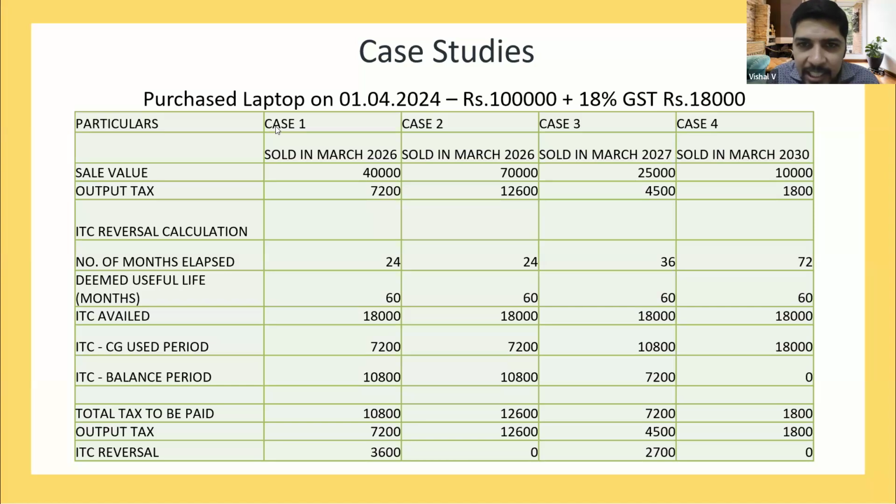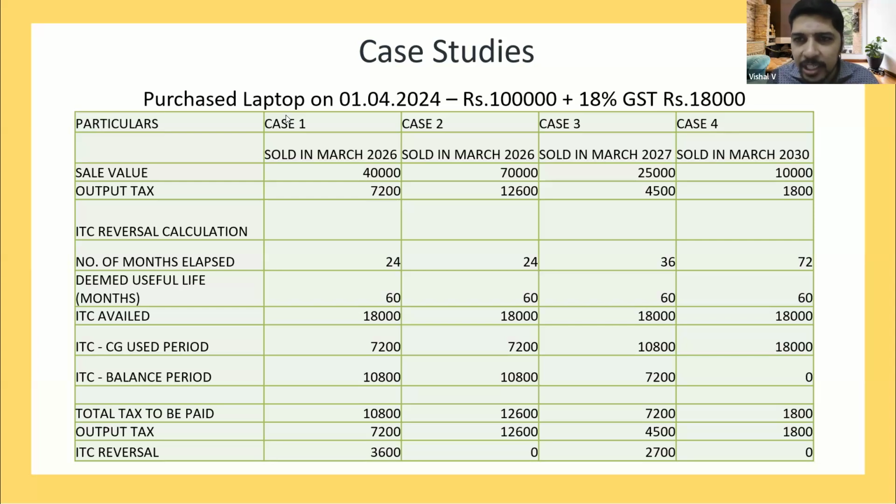So we'll go for case 1. Vishal purchased a laptop on 1/4/2024 for 1 lakh rupees, and the 18% GST is 18,000 rupees. In case 1, I have sold this laptop in March 2026. This laptop is a capital good and I have availed this ITC of 18,000 in April 2024 itself, so there is no restriction.